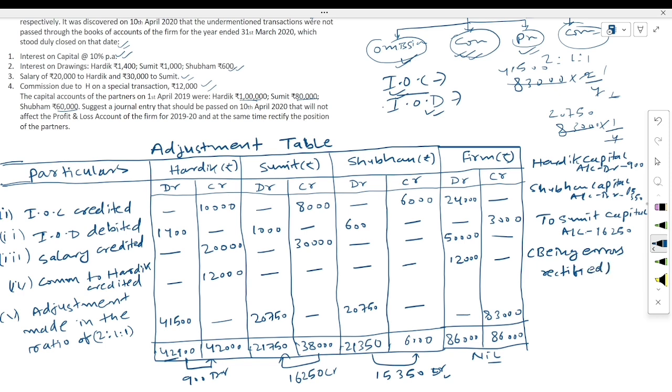So check here, 15,350 plus 900. How much will be the amount? 15,350 plus 900. This will be 16,250. And here the credit balance is also 16,250. It means you have rectified these errors correctly. If the debit and credit balances do not match, it means your rectification is wrong. So this is all about the past adjustment of the fundamentals of partnership.